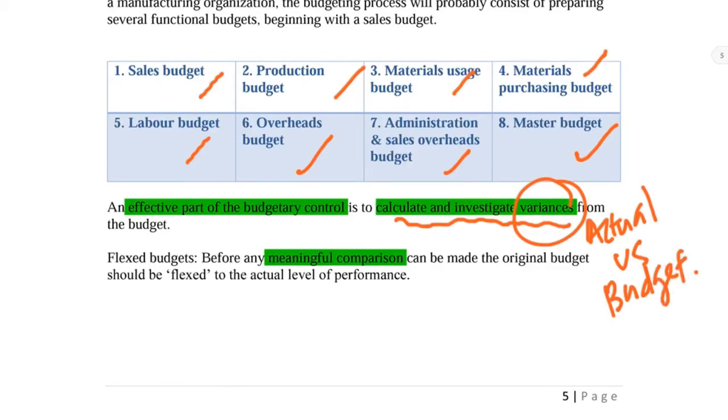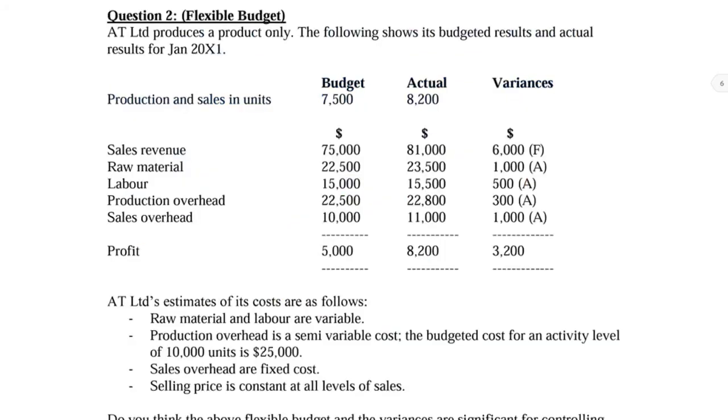If you find out that these two are not equal, then we have to go and find out why it's not equal, and what we can do in order to rectify the problem. So this is what we need to do in order to serve as a meaningful comparison. In simple terms, a meaningful comparison here means we are not trying to measure and compare something just for fun only. No, after we compare, we have to take the next action, which is to find out why the variance is like this, and what we can do in order to improve the situation. That's why this is the main reason we need to continue with the next topic called flexible budget.